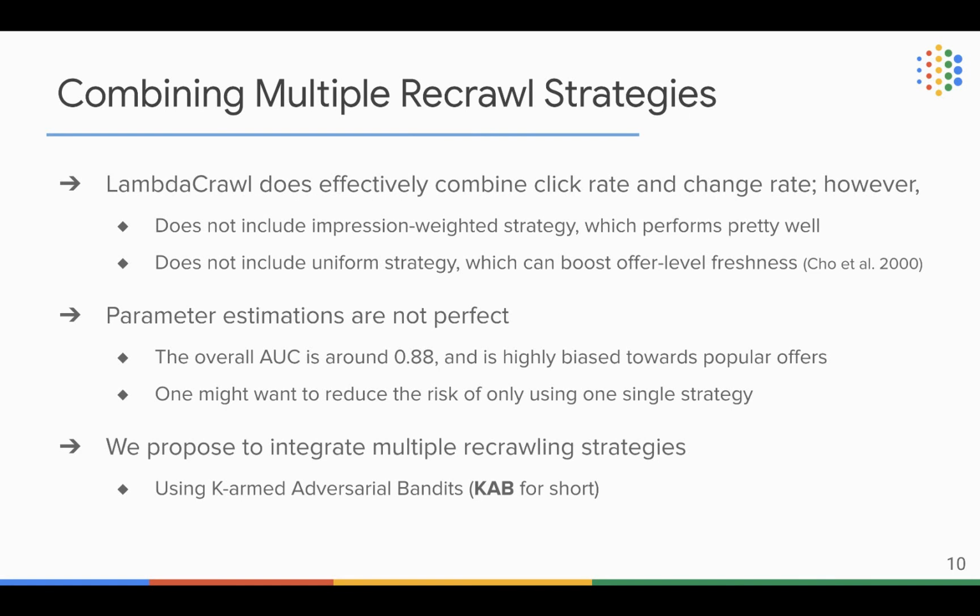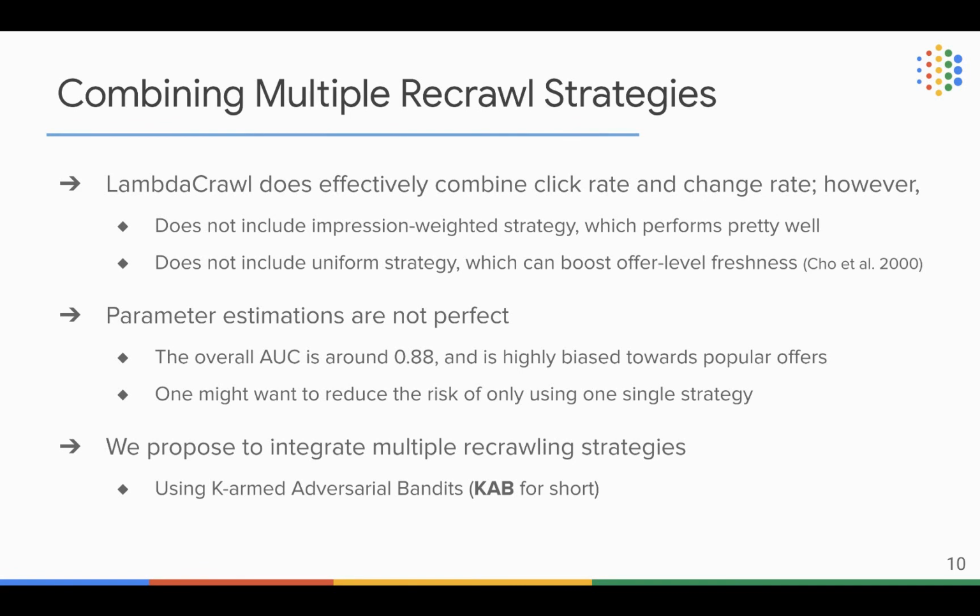Also from the above table, we find that lambda crawl does effectively combine the click rate and change rate. If you still remember the lambda crawl formula I mentioned before, lambda crawl combines the click rate mu and change rate delta. However, lambda crawl does not include the impression weighted strategy, which according to the above table actually performed pretty well. Also, lambda crawl does not include the uniform strategy, which based on many previous studies can boost the offer level freshness by a very large margin.